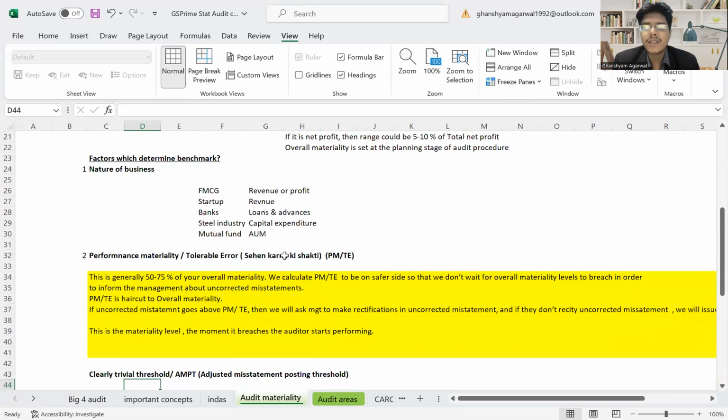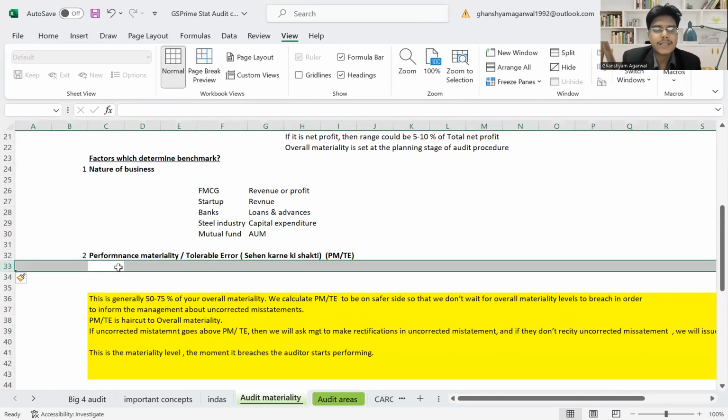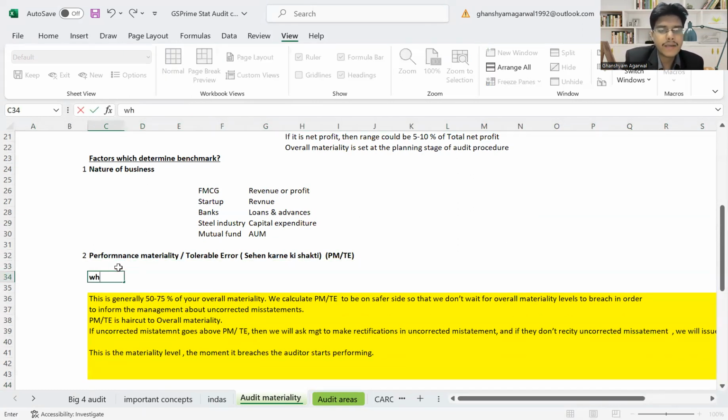When we already have overall materiality, why do we calculate performance materiality? This is the question that is asked. Why do we calculate performance materiality? Now, what is performance materiality? And the second question that is asked is why we calculate performance materiality.